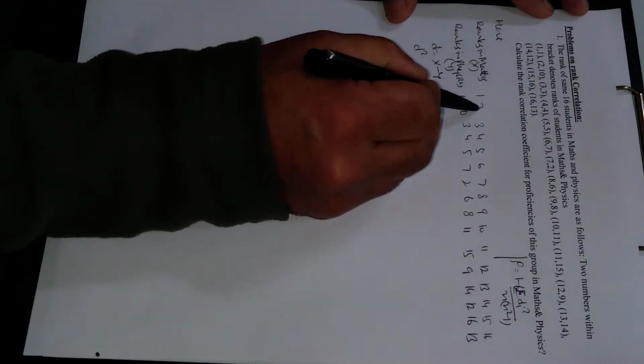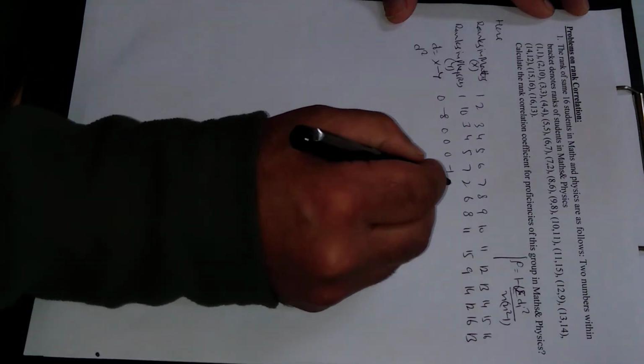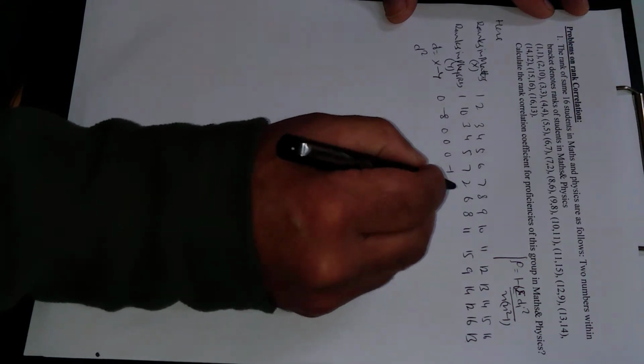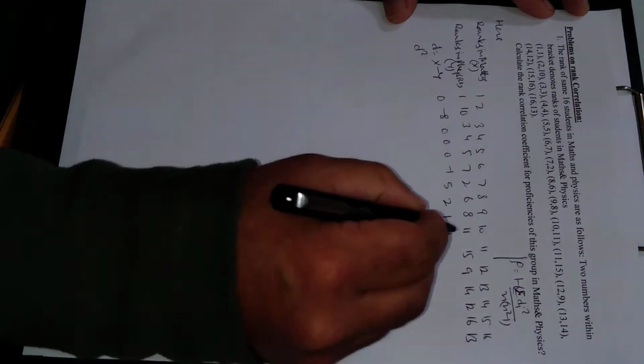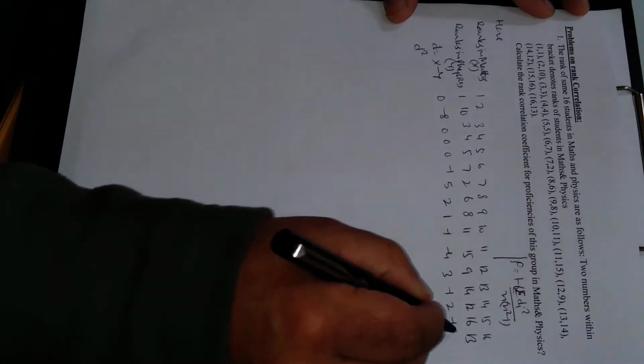Writing these numbers vertically. This is 1, 1; this is 2, 10; this is 3, 3; in this way up to 16, 13. This is the rank of 16 students in math and this is in physics. The difference between these two is 0, minus 8, 0, 0, 0, 6, minus 7, minus 1, 5, 2, 1, minus 1, minus 4, 3, minus 1, 2, minus 1, 3.